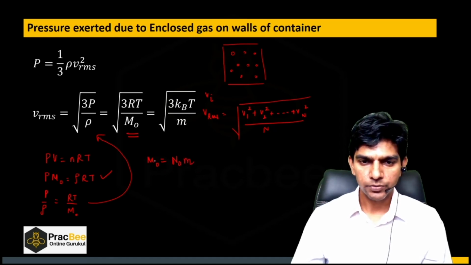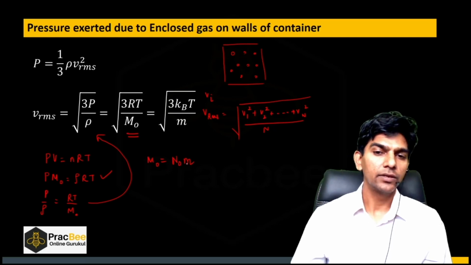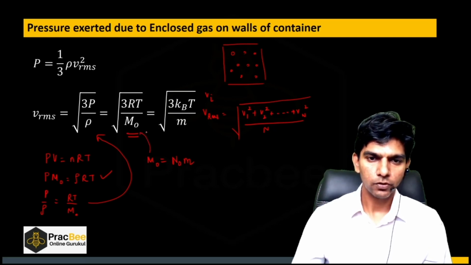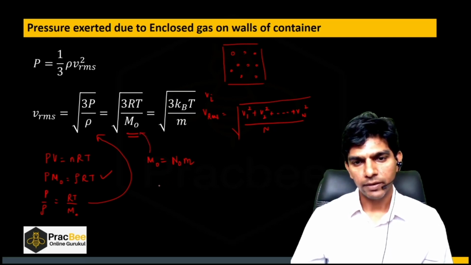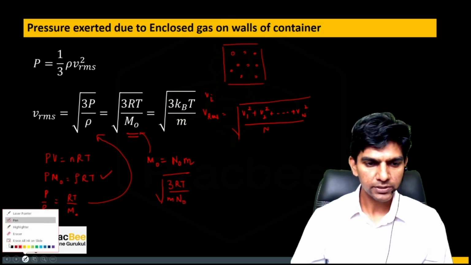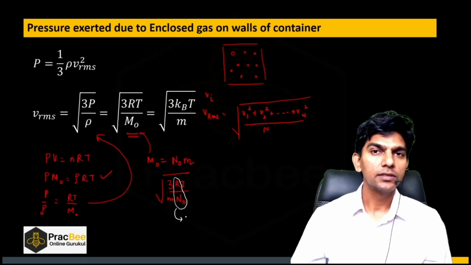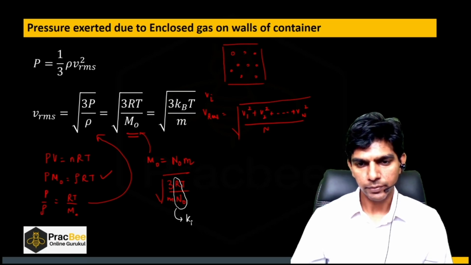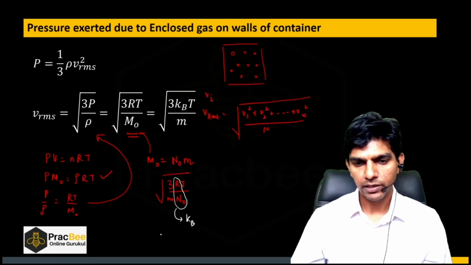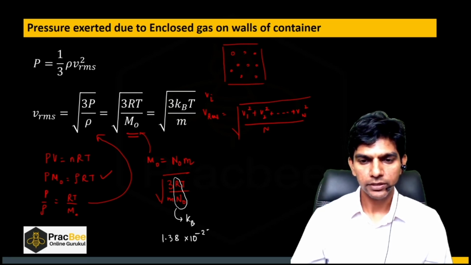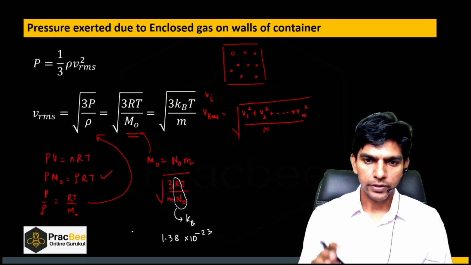If I substitute m naught as n naught times m in this formula, I will get root of 3RT upon small m times n naught. Now this small m times n naught quantity is known as Boltzmann's constant, Kb. And we know the value of Kb is 1.38 into 10 raised to minus 23 in SI units. So I hope this formula is clear.